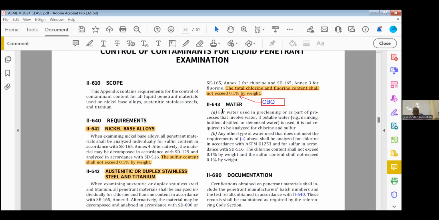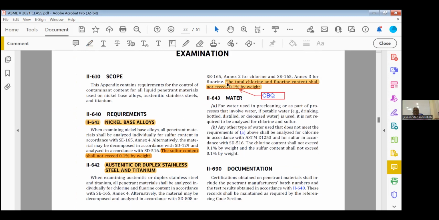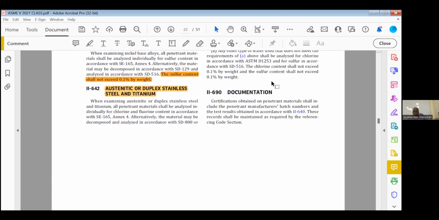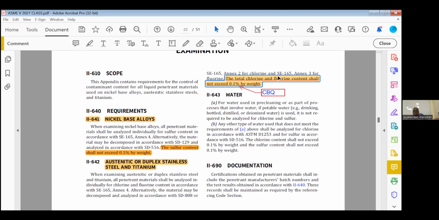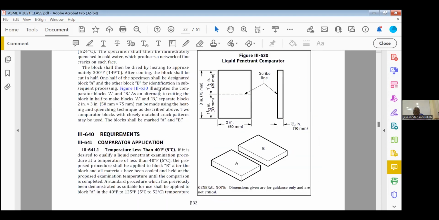The next page, Appendix 2, nickel based alloys, highlight this one, last line. Sulfur content shall not exceed 0.1% by weight, and for austenitic, duplex or titanium, this is closed book. The total chlorine or fluorine content shall not exceed 0.1% by weight. Right. Now, we will go to the MT Article 7.